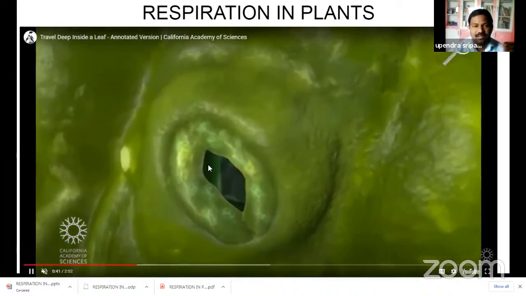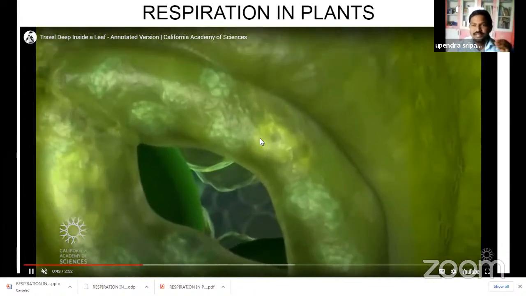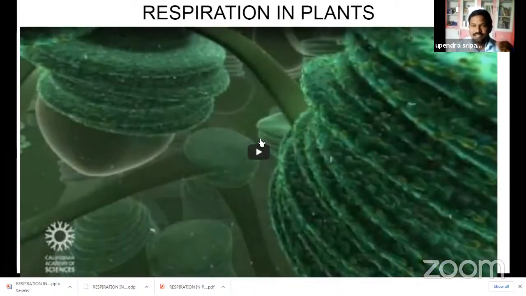What is a stomata? This is very, very microscopic. This is very, very small. We cannot see it with our naked eye. We can see it only with a microscope. Only in a section cutting of the leaf do we observe the leaf pores.